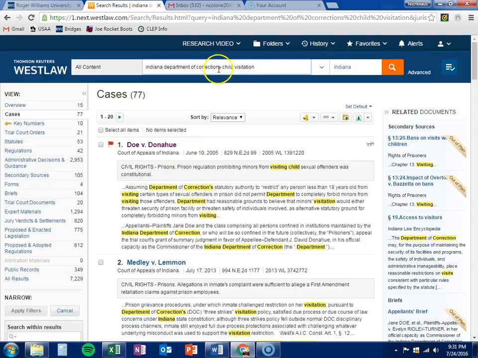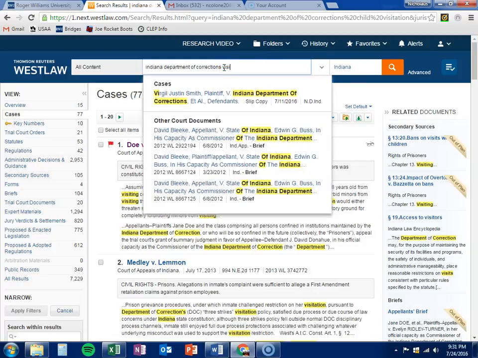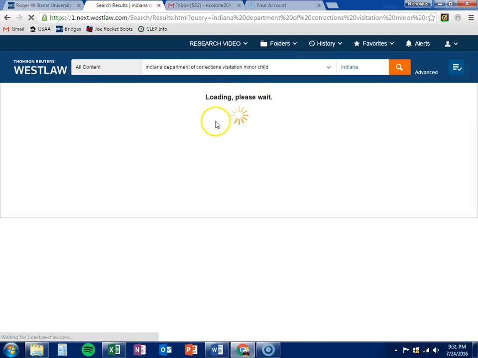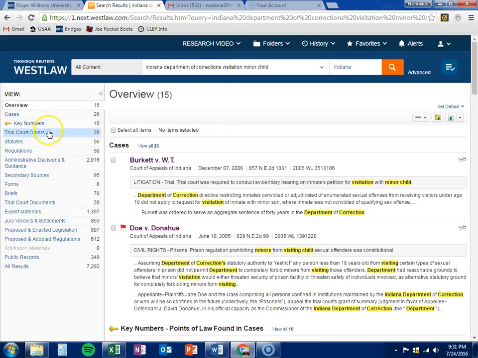So we added the words child visitation. So we'll go with, what if it's just visitation of a minor child? Maybe some language there may make this more interesting or more beneficial for us. Our cases came down to 26 from 77. I call that a win. The statutes went up 3 statutes, though, from 53 to 56. So with that, we start looking through.